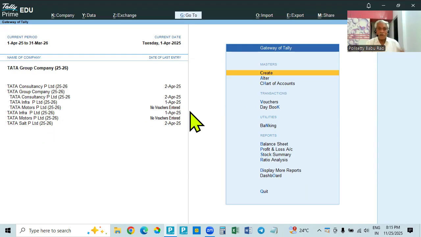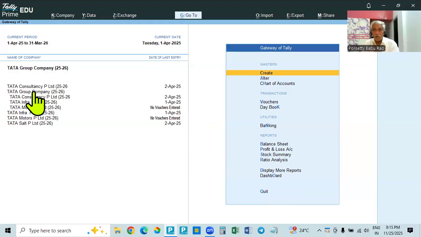So member companies will be created and added, and any entry made in the member companies will be automatically updated in the group company. Any entry altered or deleted, whatever you do, will be automatically updated. But adding or removing a member company will not be updated immediately.